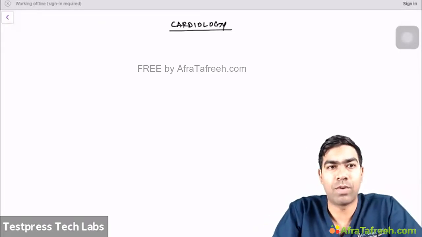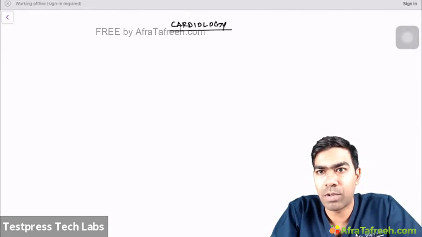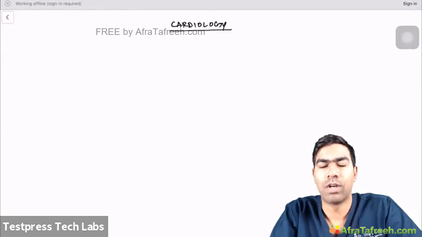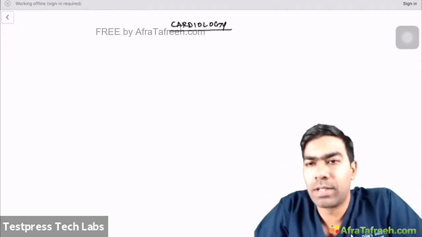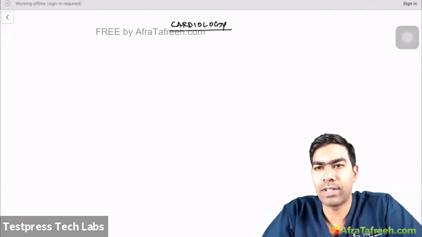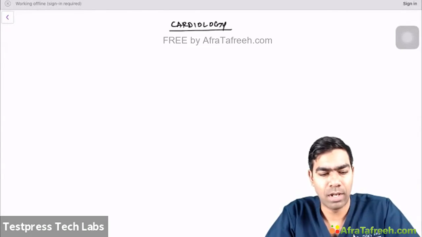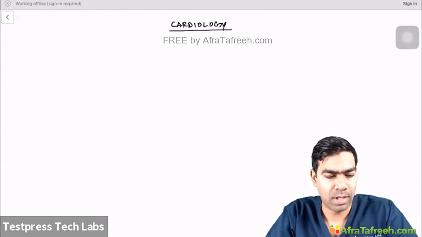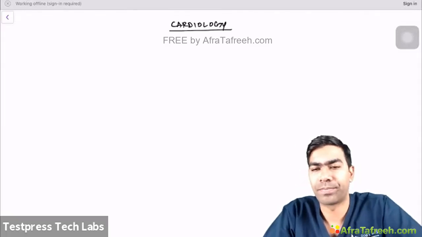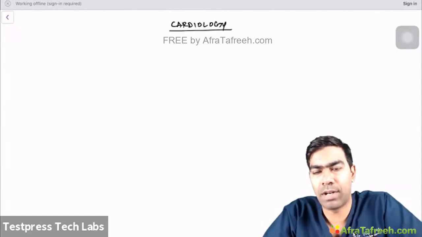Let me take the chat box out separately so that I can have a continuous view of you all. I'm going to start with the ECG, and even before that, I'm going to start with coronary artery disease and ischemic heart disease. That is where I usually start. Then I'll go ahead with the heart failure part, and maybe later we can discuss some other topics at the end of the cardiology session.